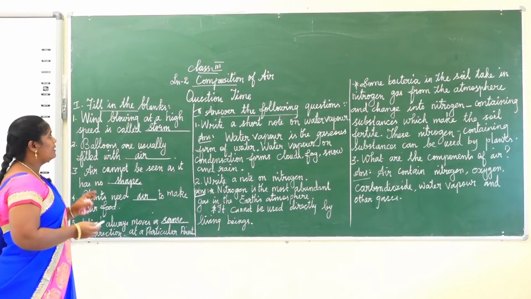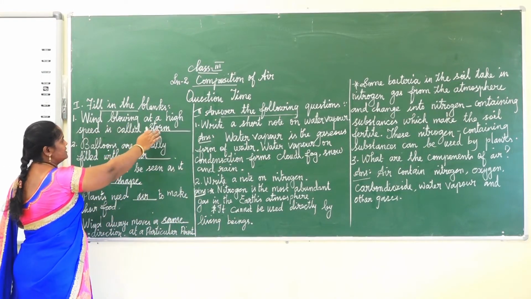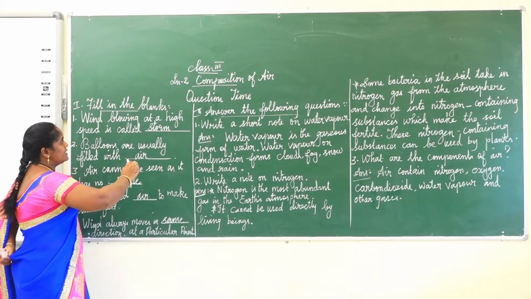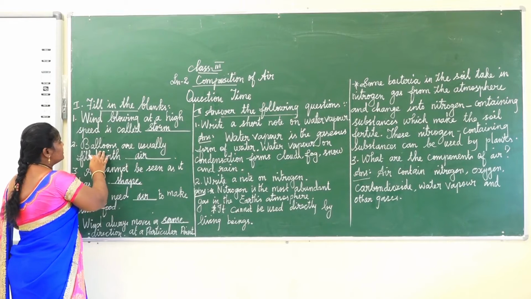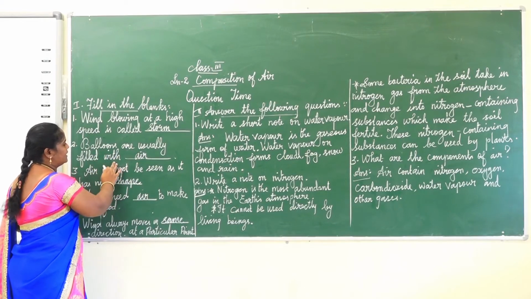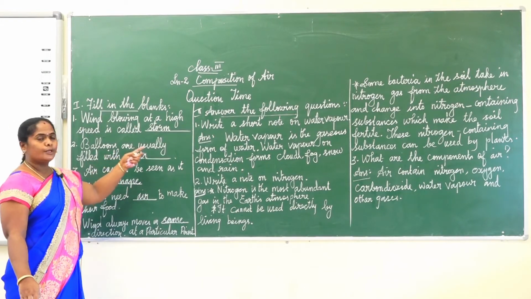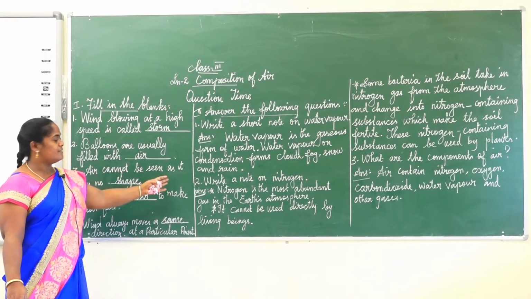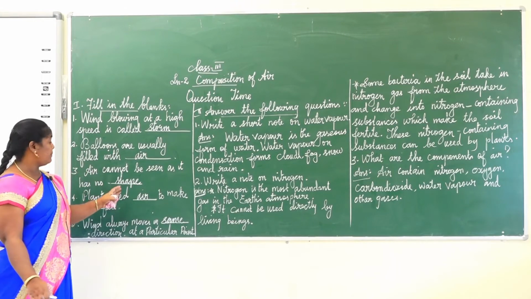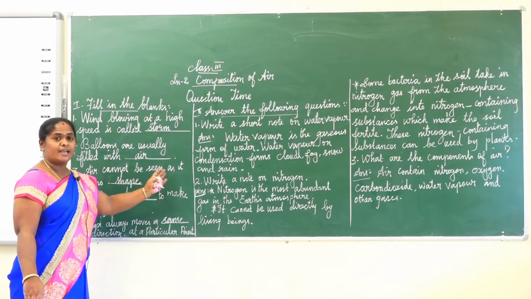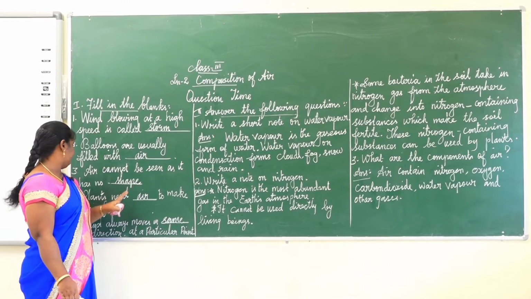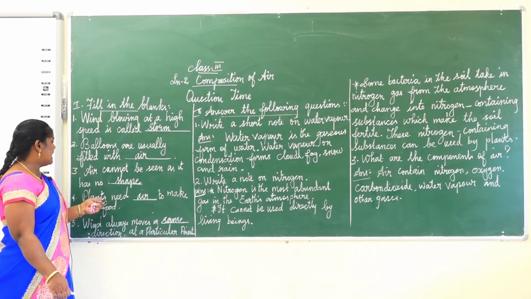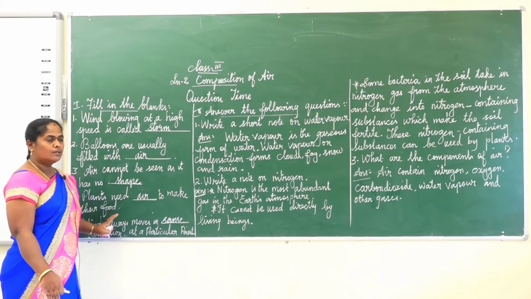First one, fill in the blanks. Wind blowing at a high speed is called storm. Balloons are usually filled with air. Air cannot be seen as it has no shape. Plants need air to make their food.